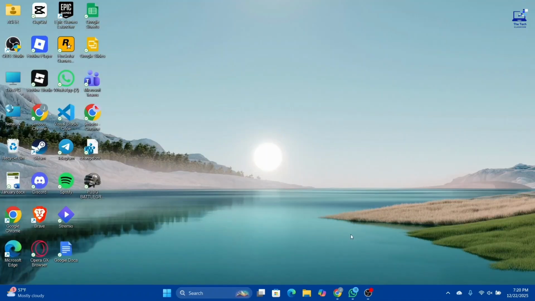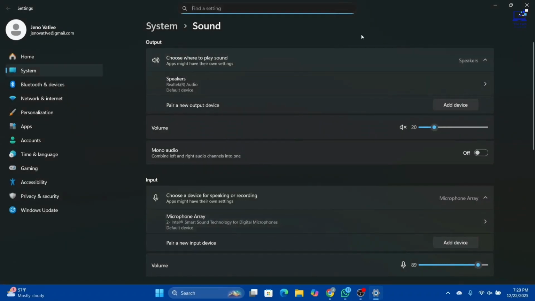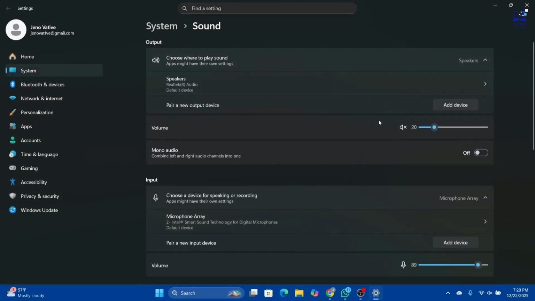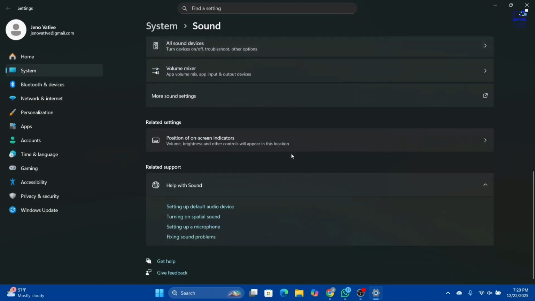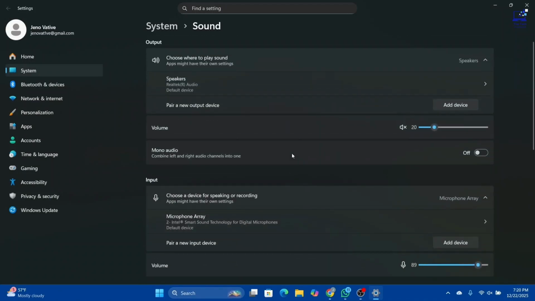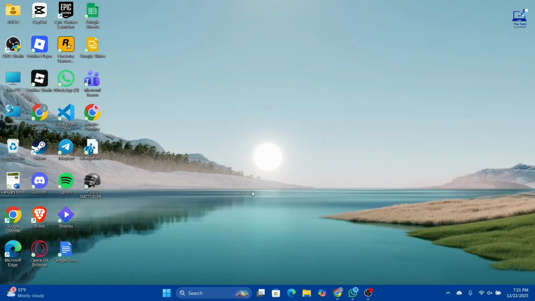And apart from that, you can just go over and disable audio enhancement. So right click on it, select sound settings, and select the output device right here. And once your output device is selected, look out for the enhancement option. And within enhancement, you can just go over and turn it off. And that should also probably work for you.